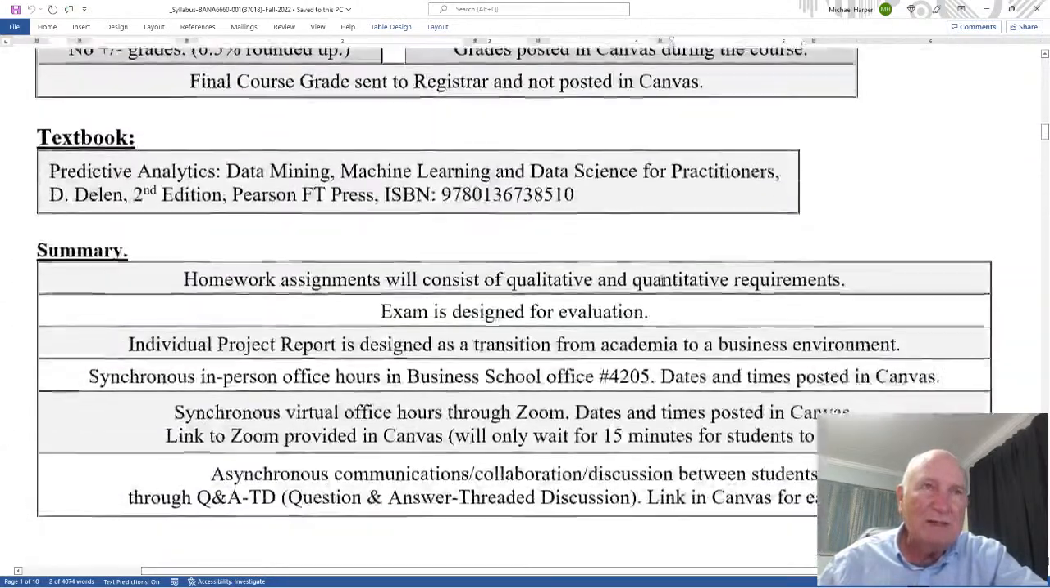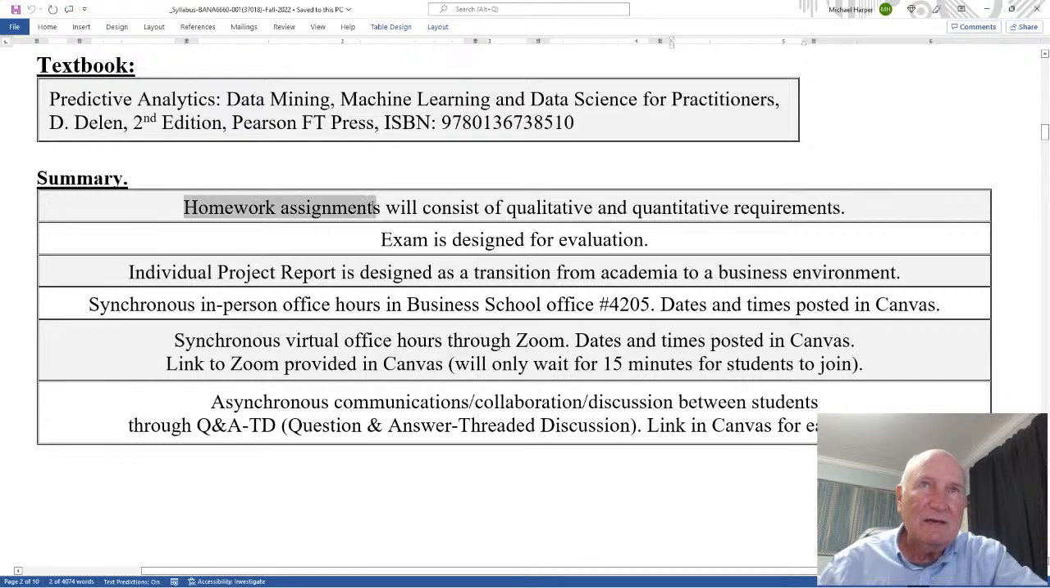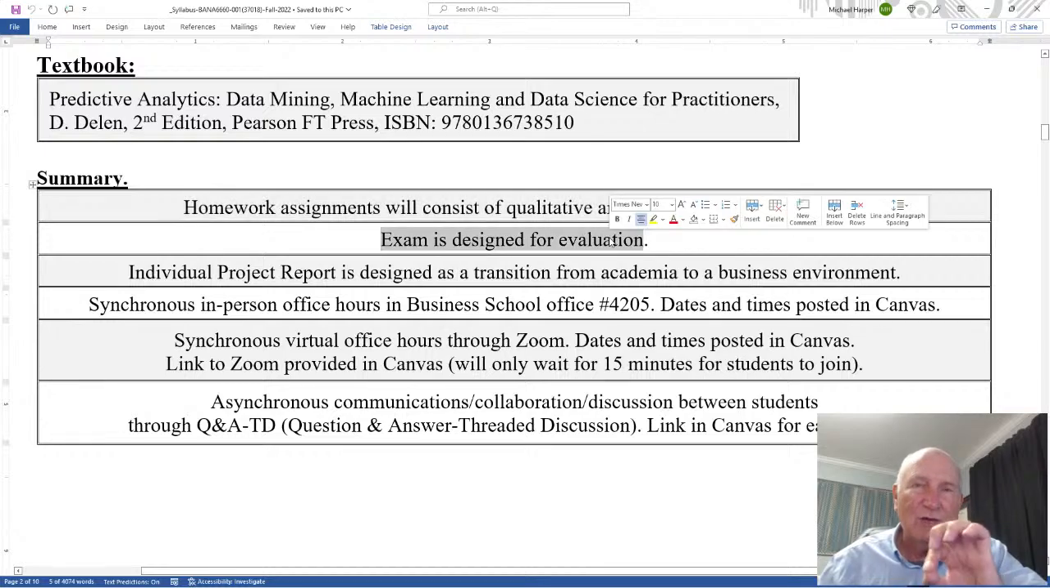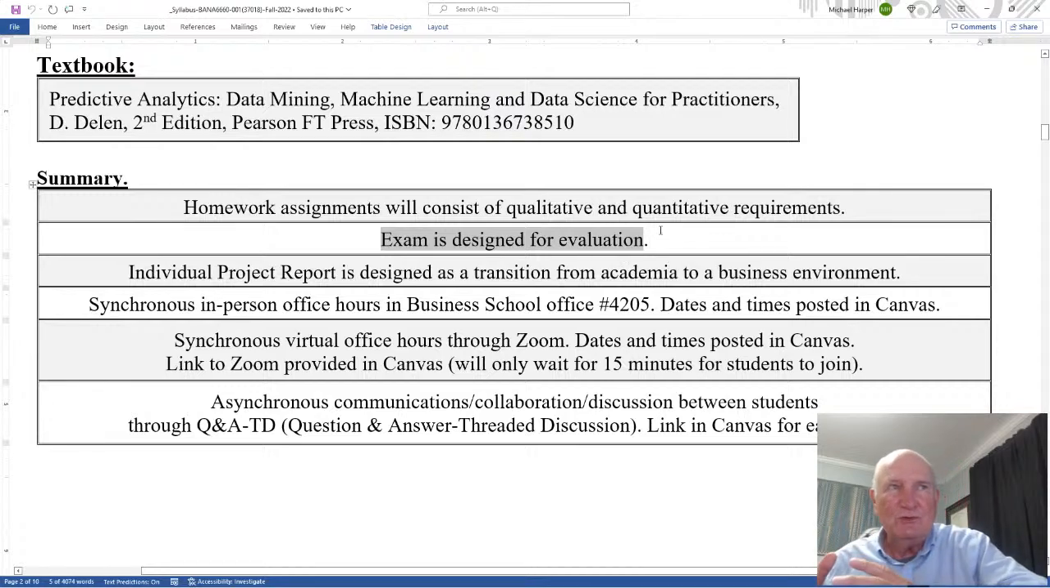And that's what I mean by down here when I say the homework assignments will consist of qualitative and quantitative requirements designed for learning. Exam is designed for evaluation. I evaluate what you know. Now, I don't try to ask you what you don't know. I ask you what you do know. It's really based on what you've learned.